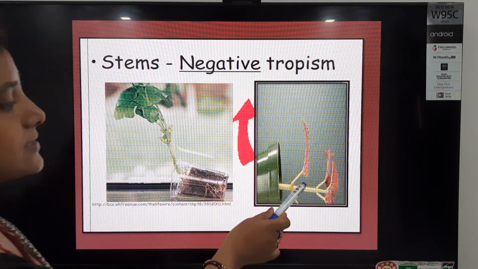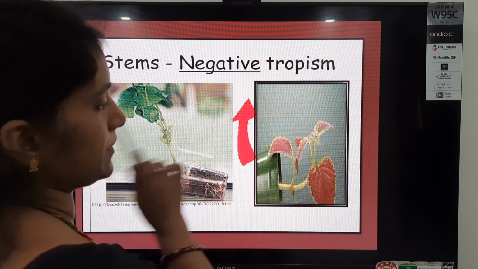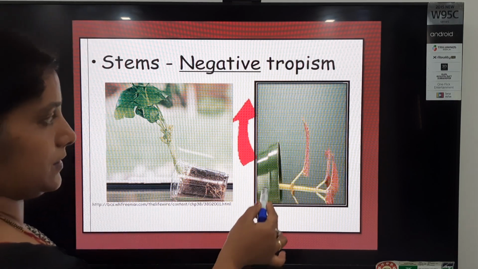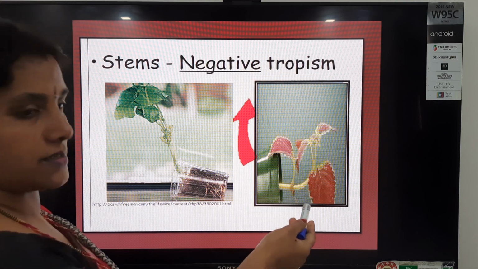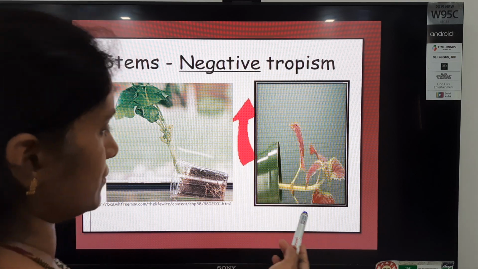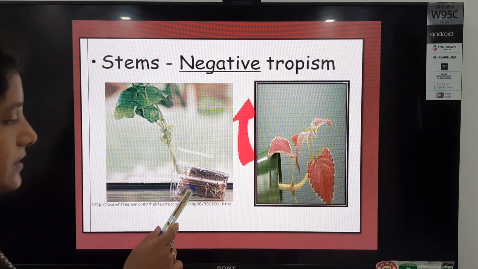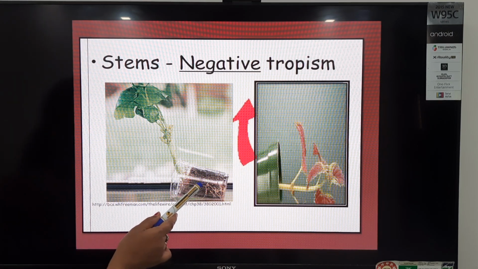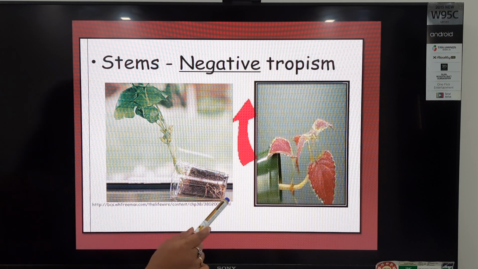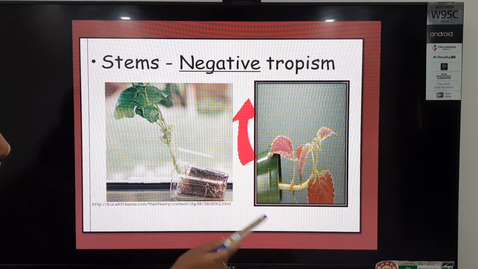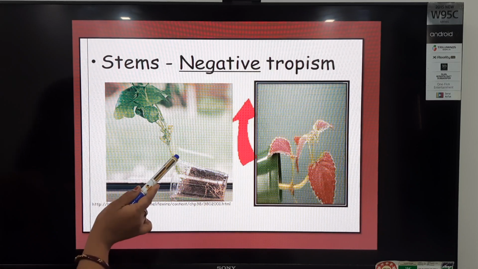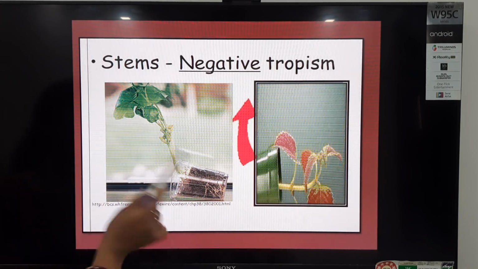What is the tendency of the stem? This is an activity, you can observe it by doing this activity also, students, if we keep the plants in such a way. So what is the tendency of the root? Roots grow towards the ground and the shoot moves away from the ground.